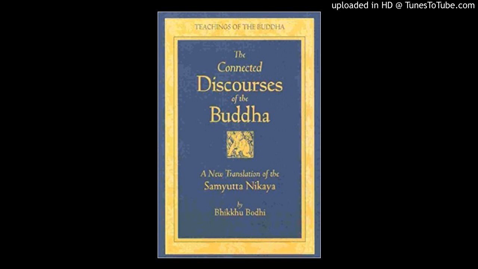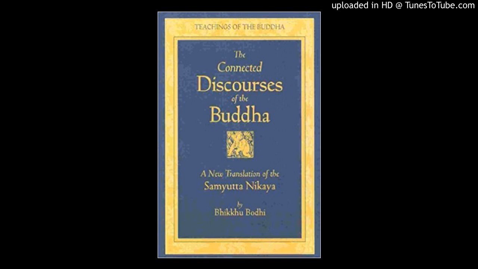These 3 states of concentration in Pali are called Sunyata Samadhi, the emptiness concentration; then Animitta Samadhi, the signless concentration; and then the Appanihita Samadhi, the undirected or desireless concentration.